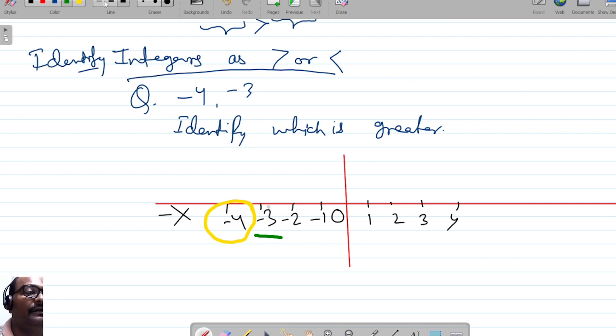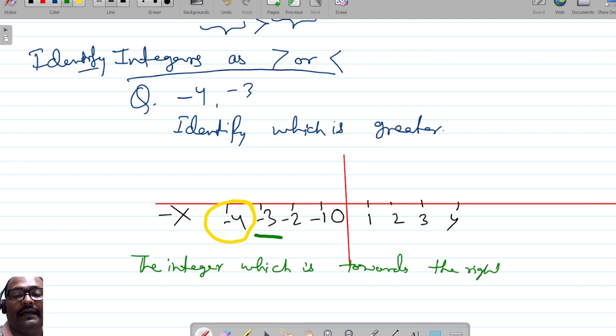You can see the integers. I will just write it down so that you will be able to understand. The integer which is towards the right hand side is greater.